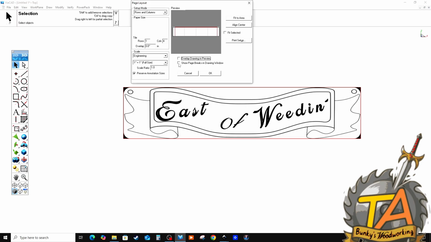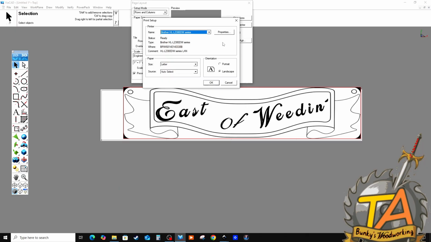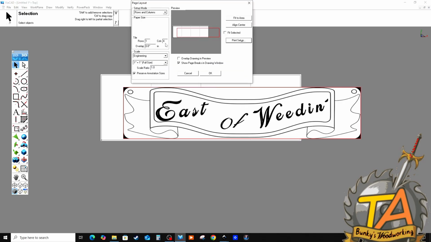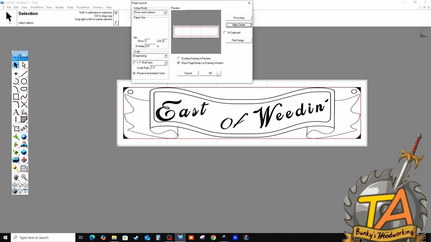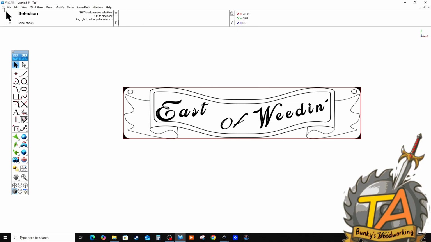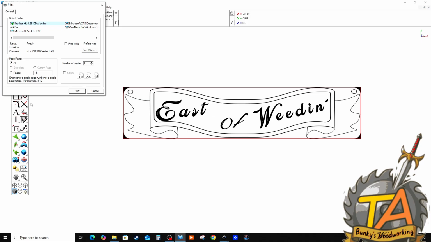It doesn't quite fit, so I'm going to go to Page Setup and then put it into portrait rather than landscape. And I'll have to add another column. Then I can align to center one more time and print off the project.